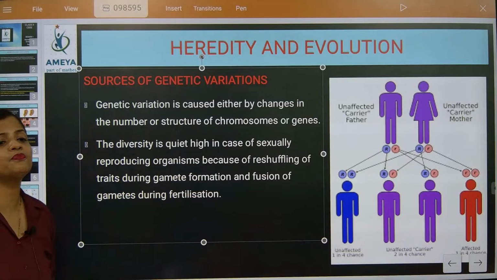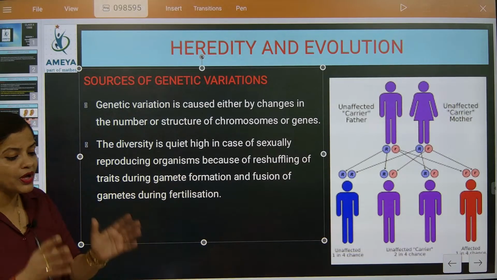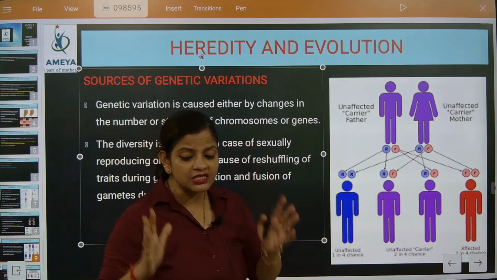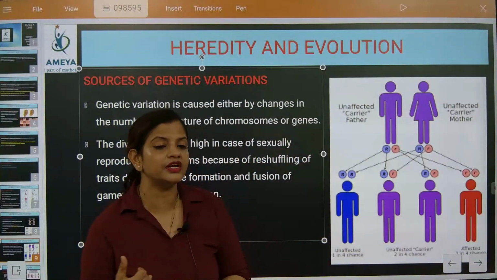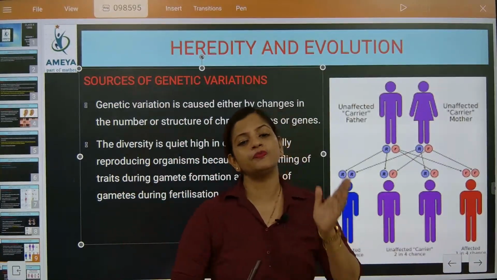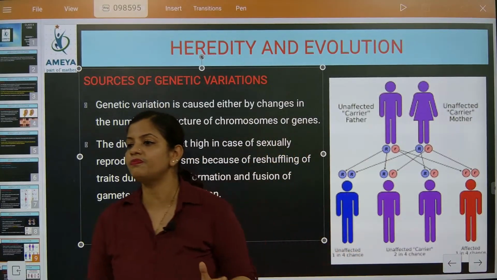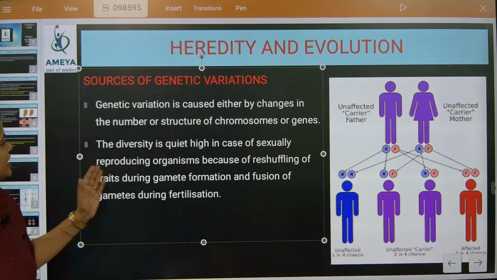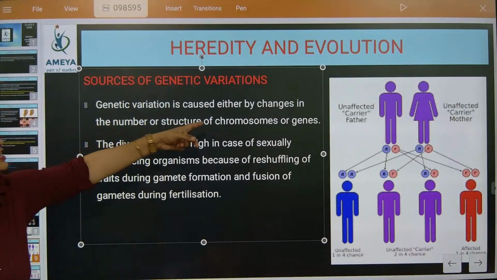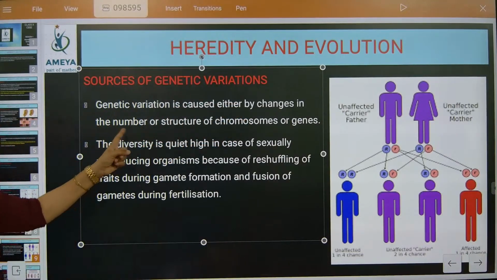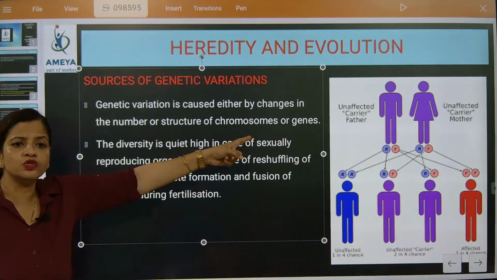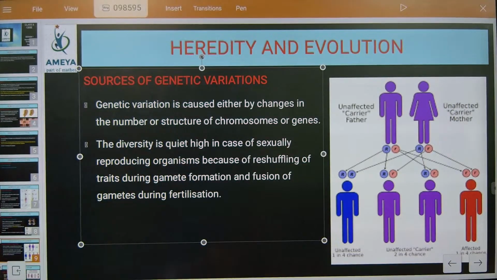So these are the most important causes because of which, after the selection is done, the recessive trait comes, and the progeny will get affected. Understood? The recombination part is very correct, beta.